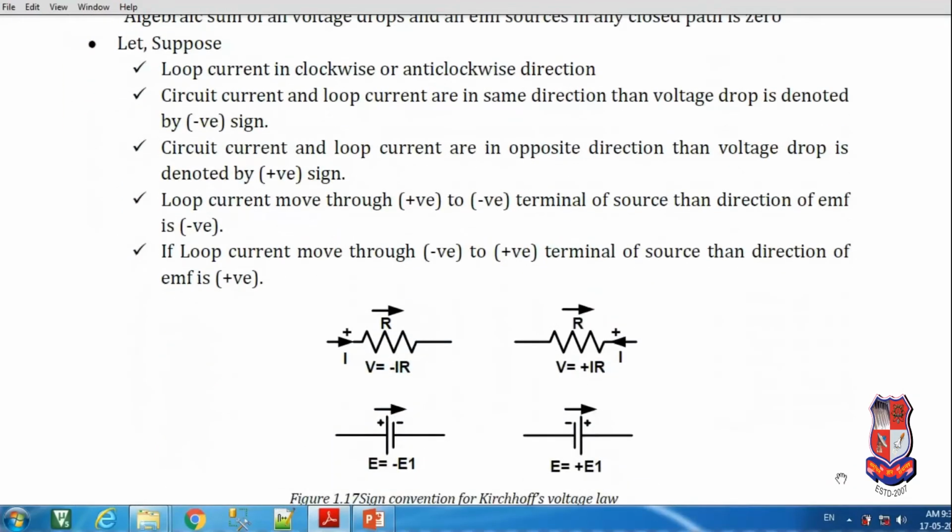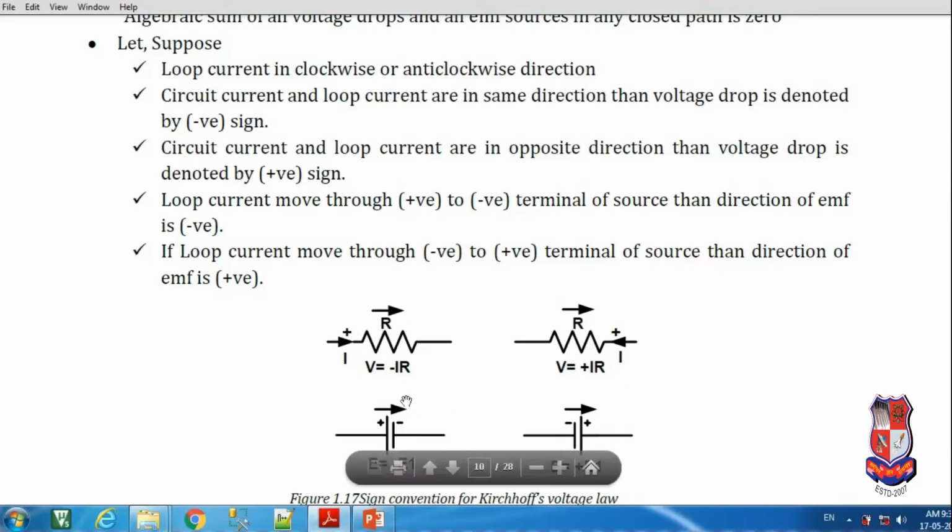Here there is one more resistance that should be indicated. The current flowing through the resistance can be indicated by I. One of the properties of current is that current always flows from higher potential to lower potential. So a positive sign should be mentioned here, and based on that, current can flow from this place to this place.